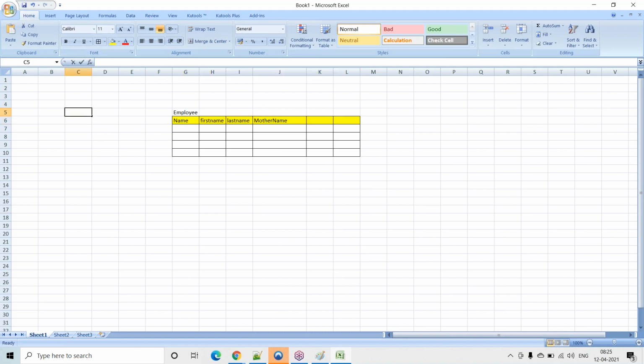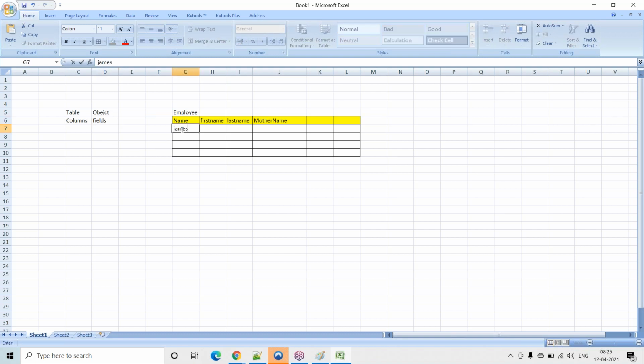In other programming, we call it a table. In Salesforce terminology, we call it an object. And here in table terminology, we call them columns, and in Salesforce terminology, we call them fields.